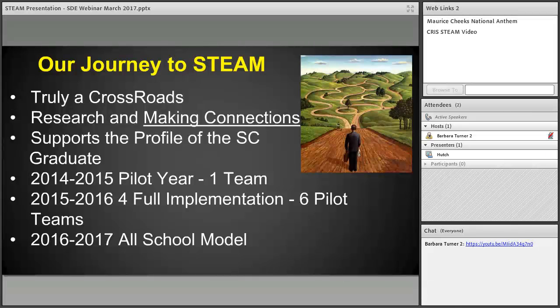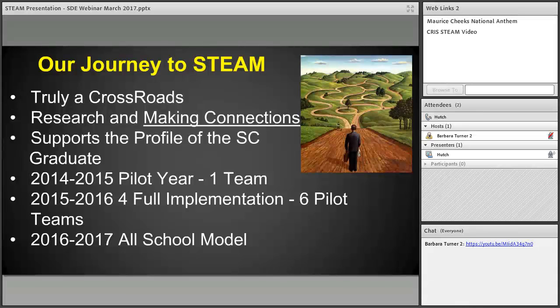So what you see there, the next bullet, was not our original plan, but it became our plan pretty quickly. So that last school year, which would have been 15-16, we went to 4 full implementation teams, and then we had 6 pilot teams. Pilot teams had a little more discretion on what they would do and what they would try out.